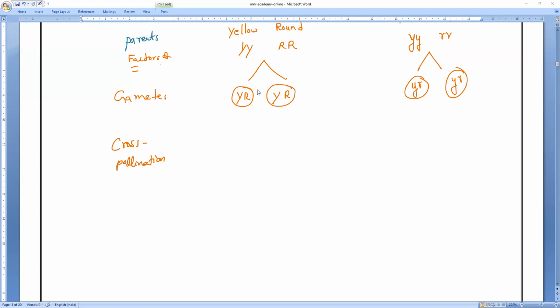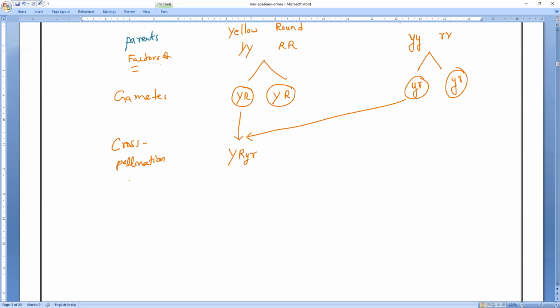It means he took the anthers of the yellow and round seeds and fertilized the wrinkled and green seeds. So now he crossed these plants. At crossing time, what will happen? Before, it was only a single character, monohybrid. Now here there are two characters. That is dihybrid. So what will happen? Capital Y, capital R. Next one, small y, small r. That is the one gamete.